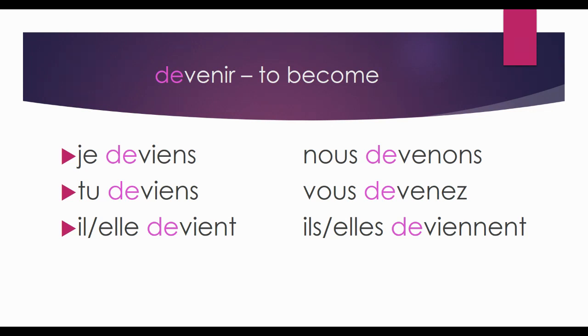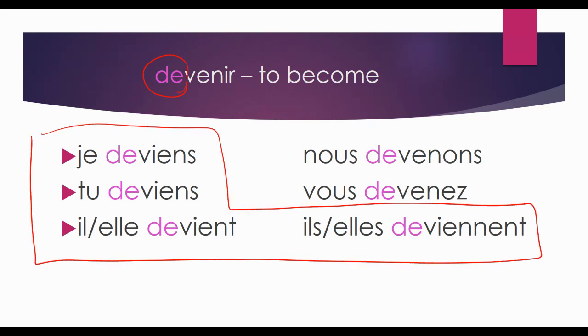So we have it, and I told you it is just like venir, except we are putting the DE on the front of all of this. So je deviens, tu deviens, il devient, elle devient. Nous devenons, vous devenez, ils deviennent, elles deviennent. And as you can see, just like with the other two, this is also the boot verb. If it's a venir, it's a boot verb.